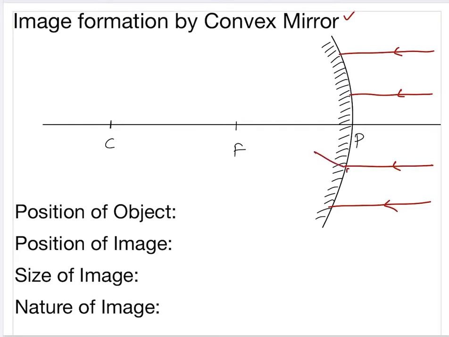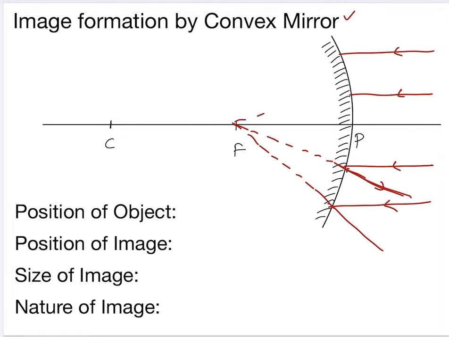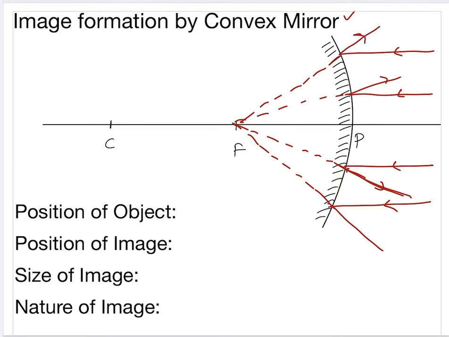So what happens? The ray will tend to come to the principal focus. So join F and this point and make a straight line. Similarly, join and make a straight line, join and straight, join and straight. Okay. A ray coming along the principal axis will go back along the principal axis.